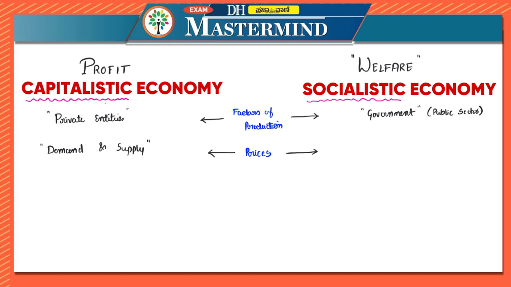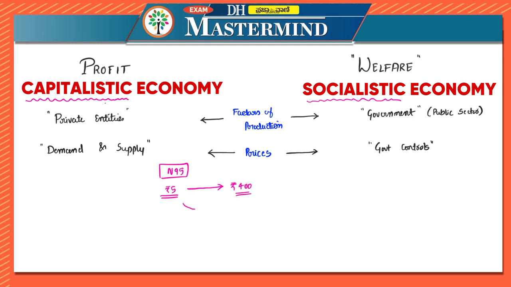Now in the case of a socialistic pattern, how should it be determined? Here the government controls the prices, because it is under the government's supervision and control. I'll give you an example. When COVID started, the cost of N95 masks, which were nearly 5 rupees before, increased because of demand to nearly 400 rupees for one mask.